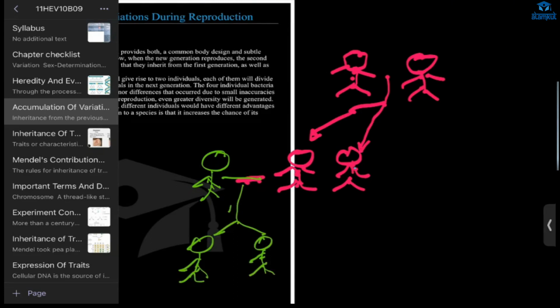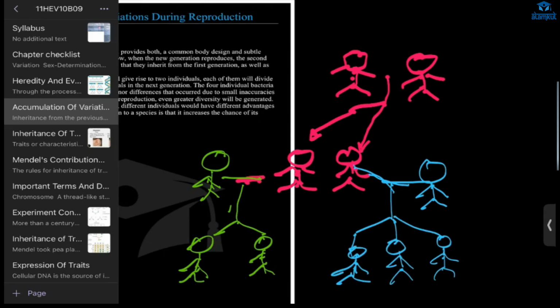Suppose another individual comes and they form three offspring. Now you see this: this is one generation, this is the second generation, and this is the third generation. Between the first and second generation there will be some difference.